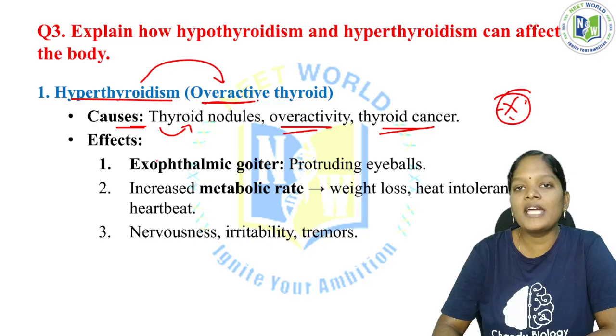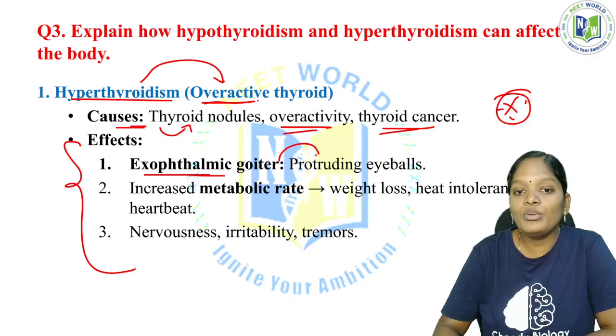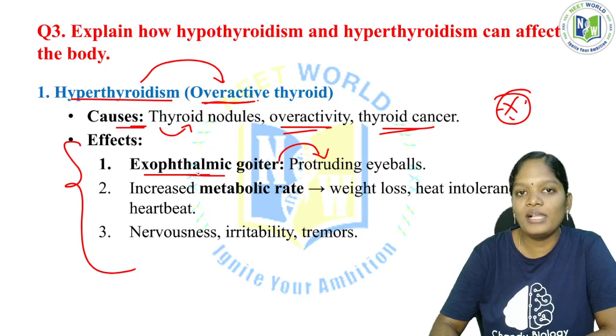As a result of this hyperthyroidism, what are all the effects faced by a person? Exophthalmic goiter. Okay, exophthalmic goiter, protruding eyeballs. The eyeballs will protrude outside. So that is what exophthalmic goiter is.